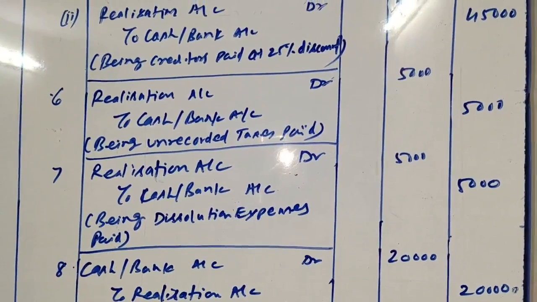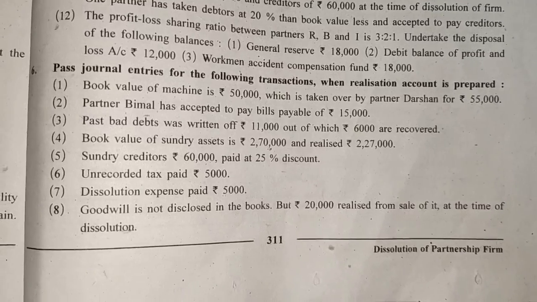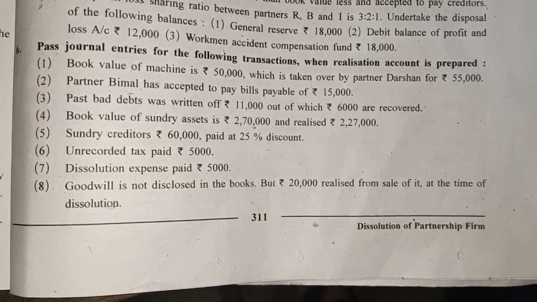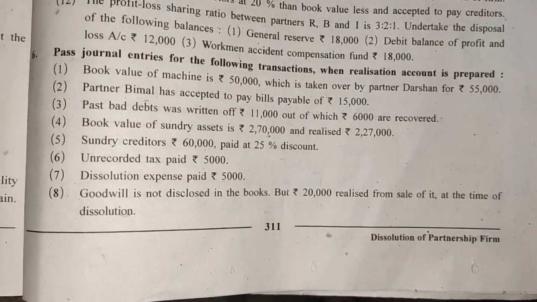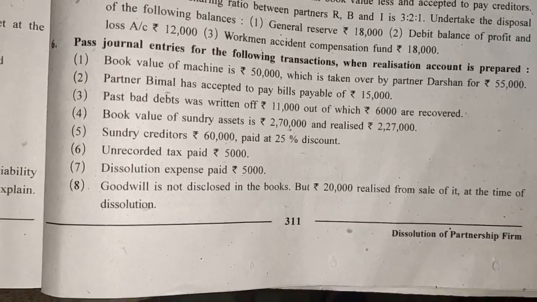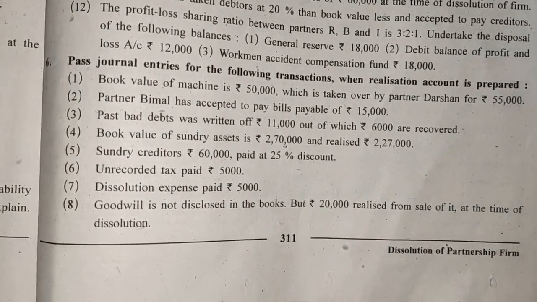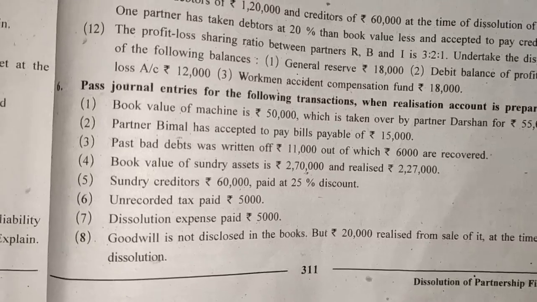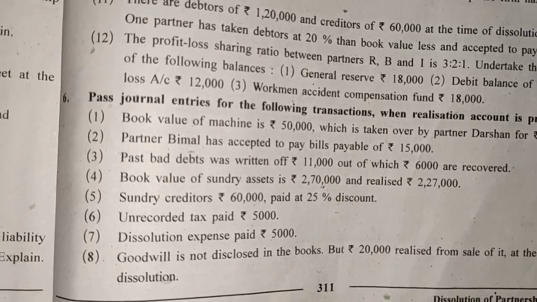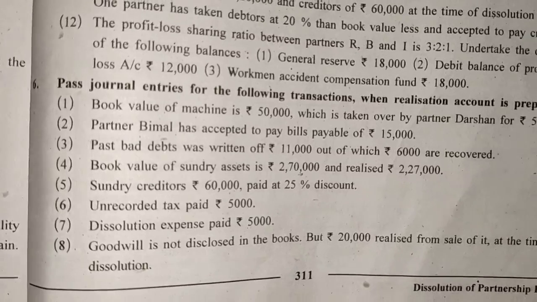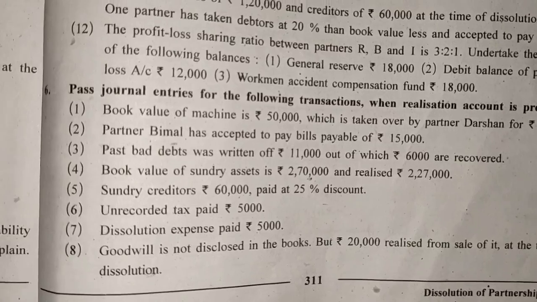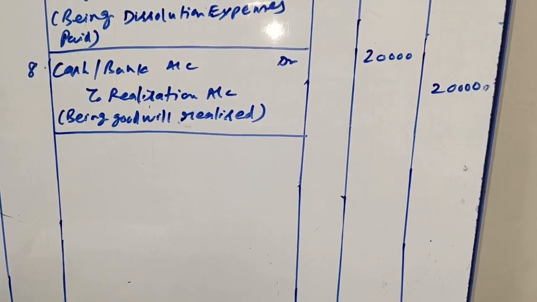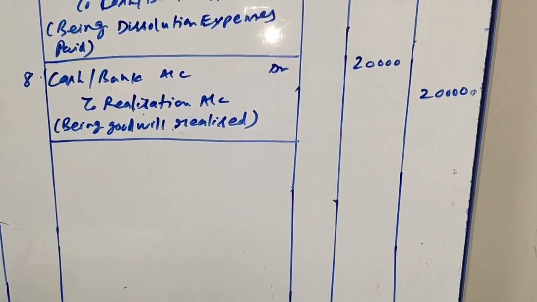Okay. Now next transaction is the last transaction for this question. Goodwill is not disclosed in the books, but rupees 20,000 realized from sale of it at the time of dissolution. Friends, goodwill is an intangible asset and it is not there in the books, so no entry to close it, because it is not there, we won't close it. But it is realized 20,000, so we will be passing an entry for its realization, which will be realization account credited and cash and bank account debited. So here the entry is cash/bank account debit to realization account, being goodwill realized 20,000.